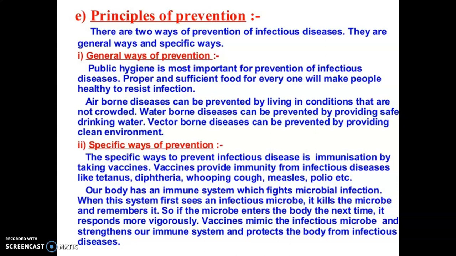Airborne diseases can be prevented by avoiding living in crowded conditions, isn't it? Like that, waterborne diseases can be prevented by providing safe drinking water. Vector-borne diseases, vector means disease-carrying agents like houseflies and mosquitoes, can be prevented by providing a clean environment.